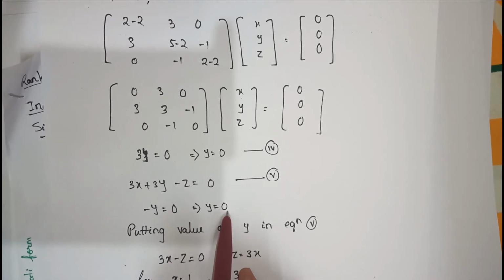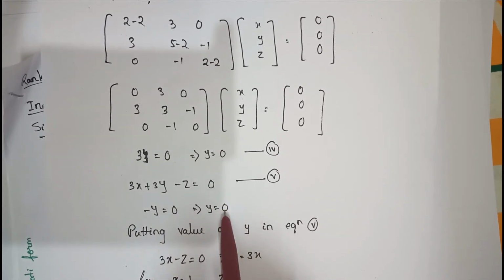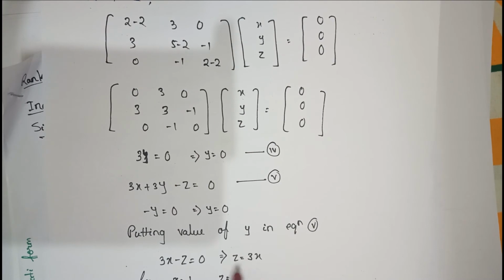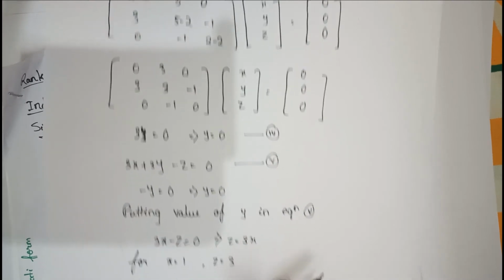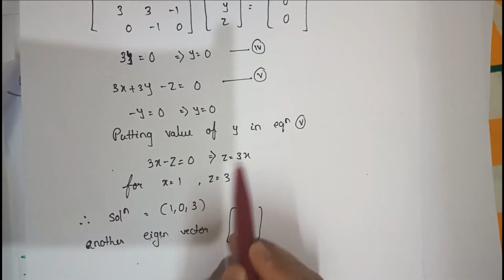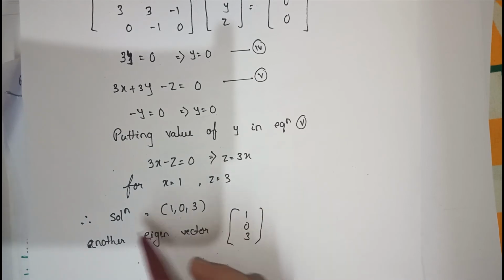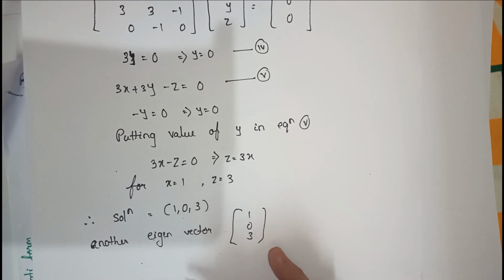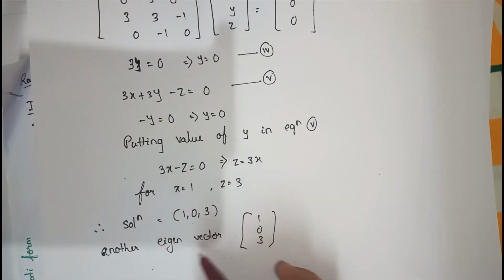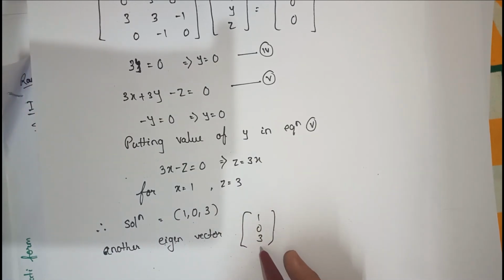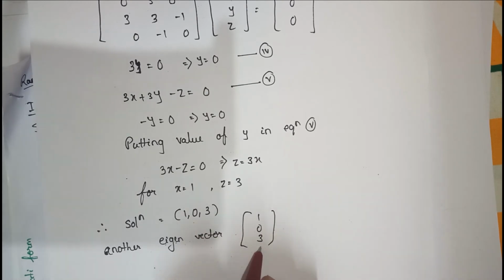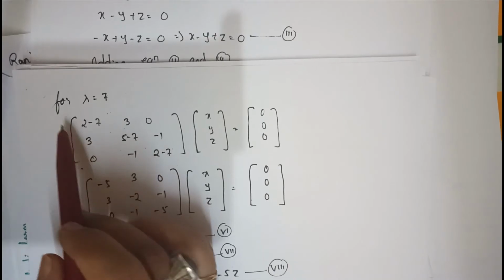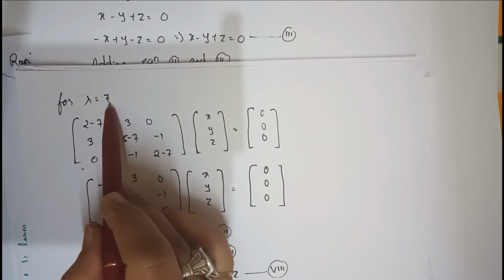Again I am getting the same value for y, that means y is 0, but x and z are dependent, that means there are many solutions. I replaced x with 1, that means z will be 3. So one solution is 1, 0, 3. There are many solutions, so I just took one. This is my another eigenvector, and I'll represent it as a column. Again here I have to put the value of lambda, that is 7.